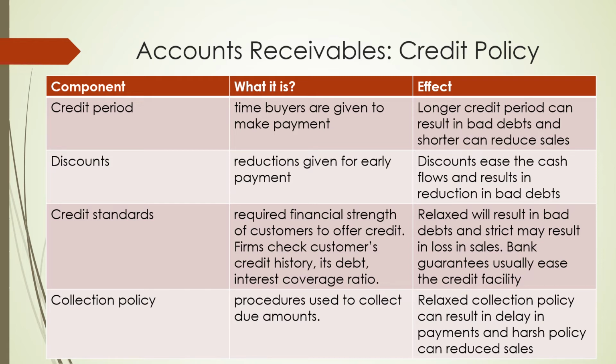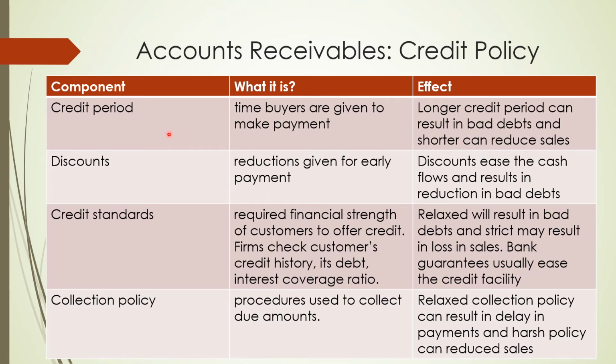Similarly, for the credit policy also, for very small firms, sometimes it is not possible to negotiate the credit policy, and they need to follow the receivable policy which the bigger companies dictate to them. Okay, so what are the components of the credit policy? The components of the credit policy are: number one, credit period; number two, discounts; number three, credit standards; and number four, the collection policy.